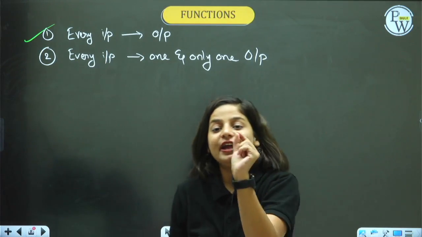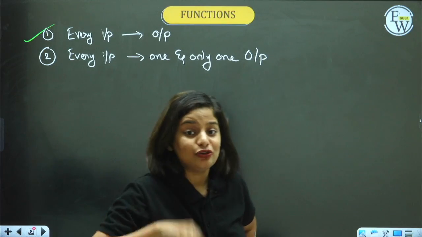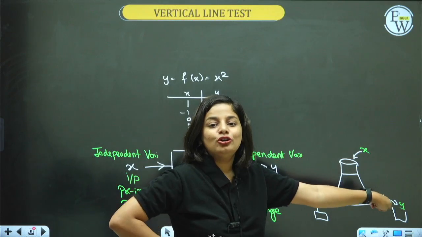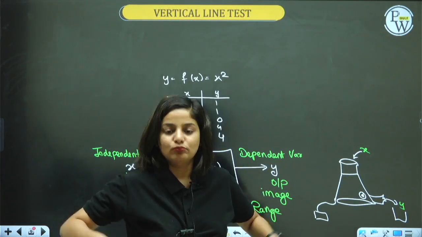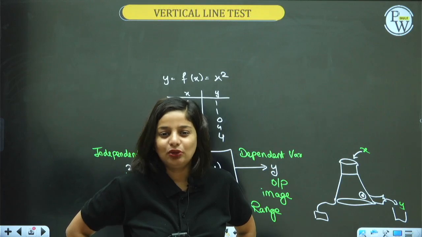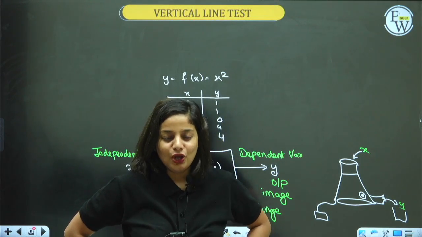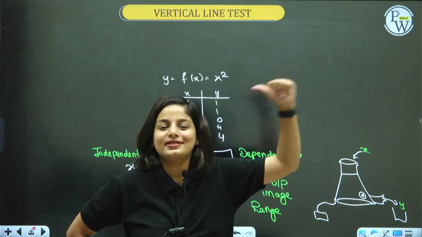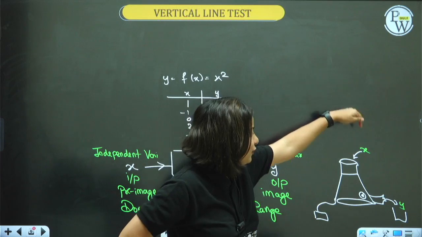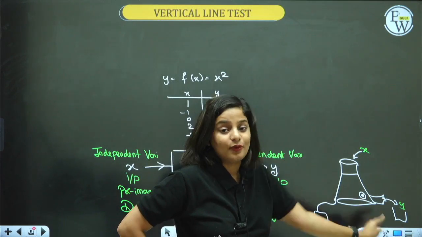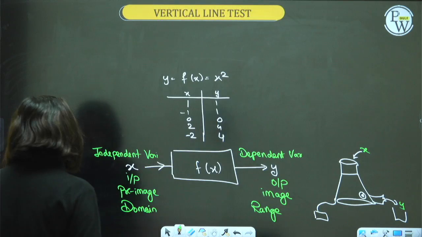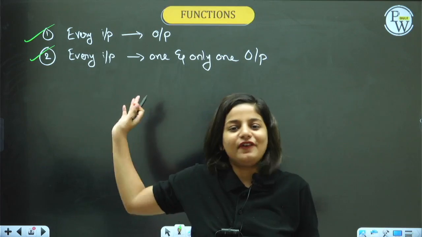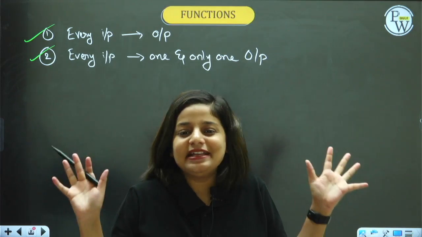Second condition, every input should have one and only one output. That is also needed. That is also important. Just imagine, you are giving apple and you are getting apple as well as orange mixed together. Very yucks. It won't taste good. It will spoil your mood. You don't need such a juicer. You don't need such a function. You don't need such a machine. You will throw this away. So what do you want? You want that if you are giving one input, it should have one output. So every input should have one and only one output. Second condition is also valid. So the function is not demanding anything extra. It's a very nice, simple machine.